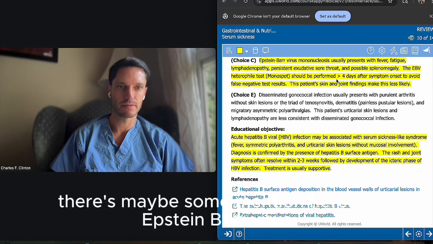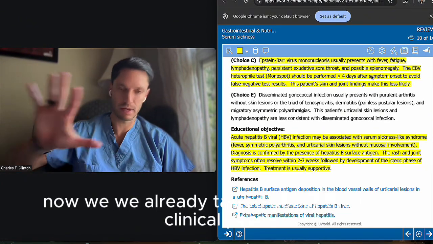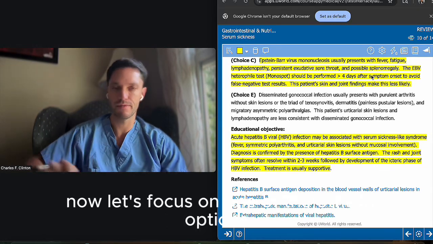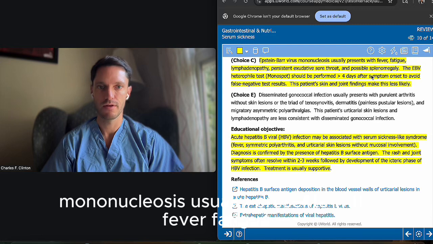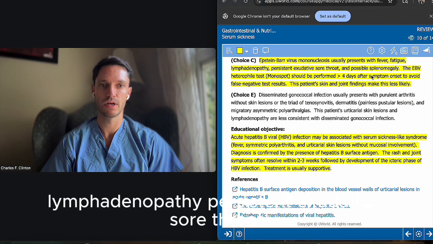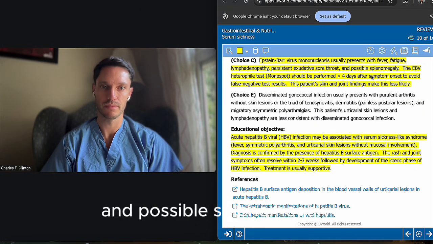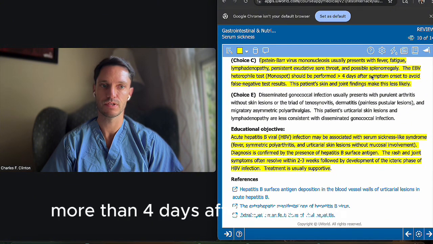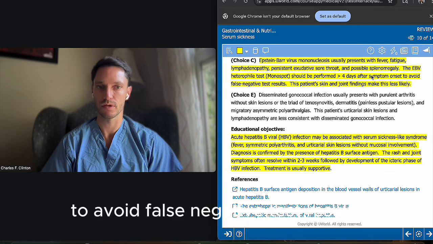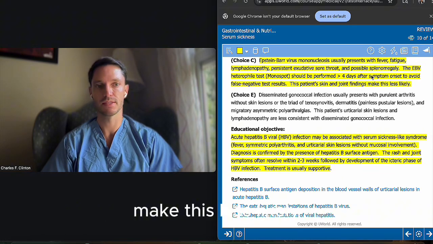There's maybe some mention here of Epstein-Barr virus. So this is an option. Now we already talked about the clinical pearl. Now let's focus on one of the other options, which was Epstein-Barr. So Epstein-Barr virus mononucleosis usually presents with fever, fatigue, lymphadenopathy, persistent exudative sore throat, and possible splenomegaly. The EBV heterophile test or monospot should be performed more than 4 days after symptom onset to avoid false negative test results. The patient's skin and joint findings make this less likely.